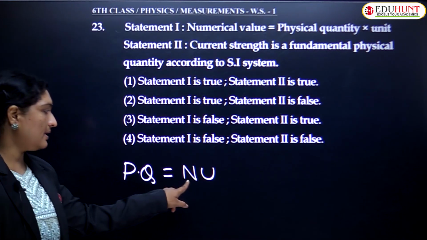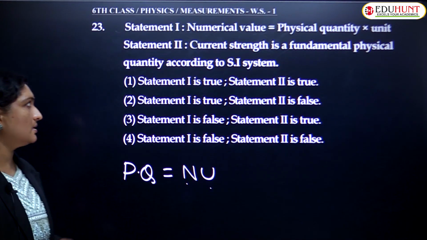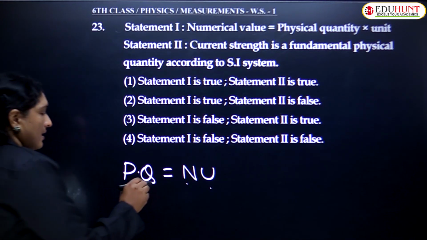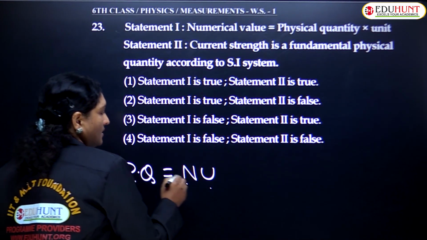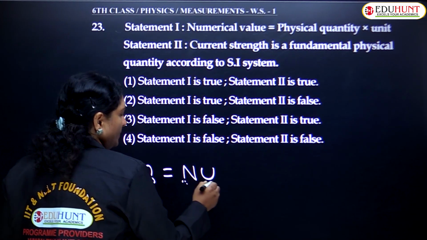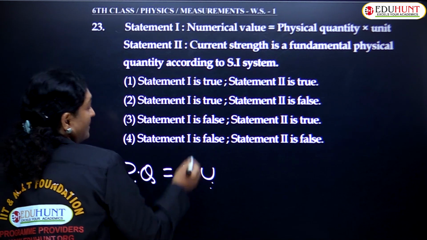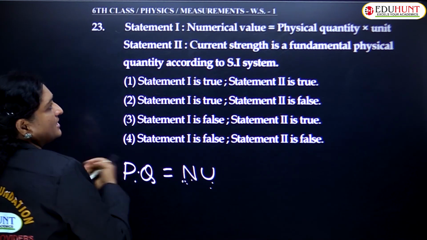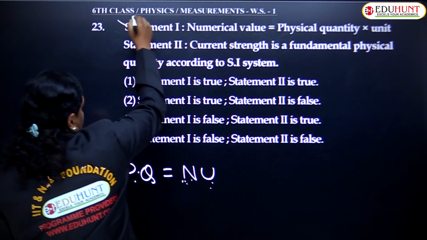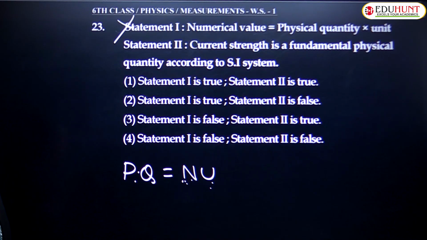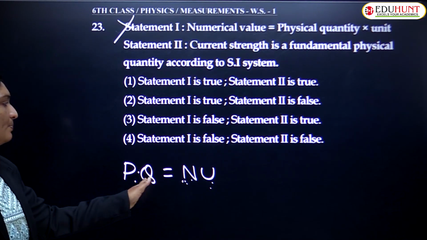This is the number and this is the unit. Physical quantity equals numerical value into unit, isn't it? But here what they wrote is numerical value equals physical quantity into unit. No, the first statement is absolutely false. Okay, they wrote N equals PQ into U.